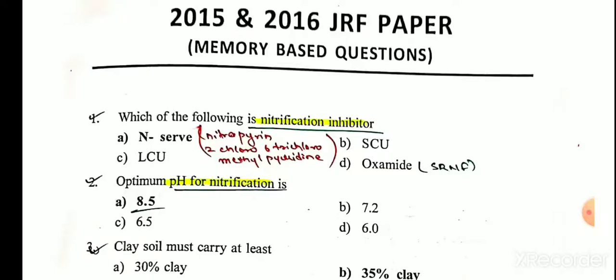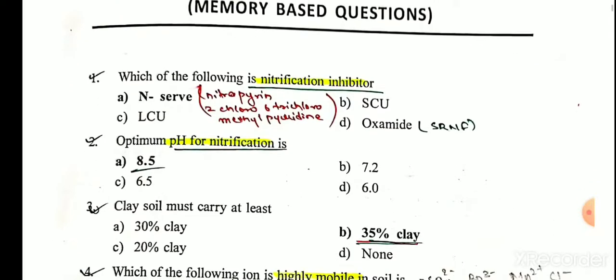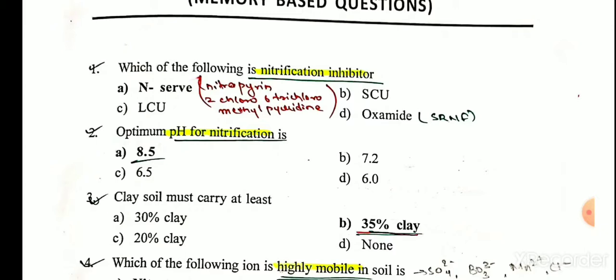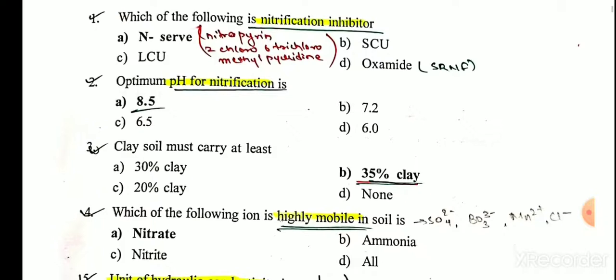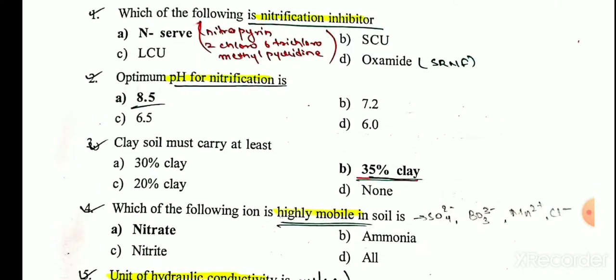Now let's start. Which of the following is nitrification inhibitor? The answer is N-Serve. Optimum pH for nitrification is 8.5. Clay soil must carry at least 35% clay.